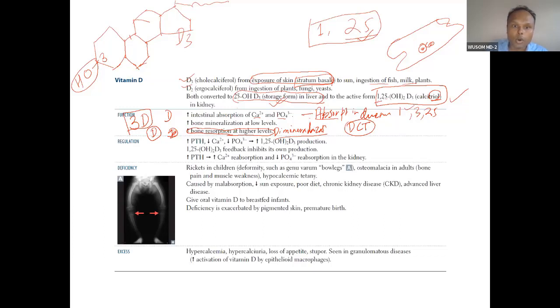But the overall function: if you calculate the whole function, absorption plus reabsorption plus bone demineralization, the cumulative effect is increased mineralization.